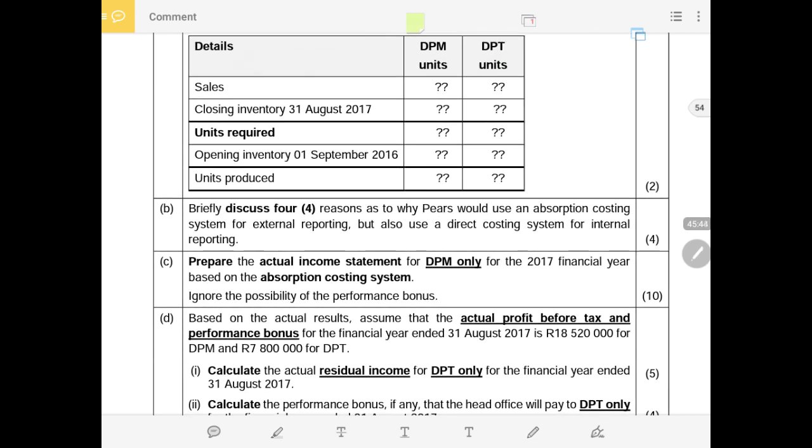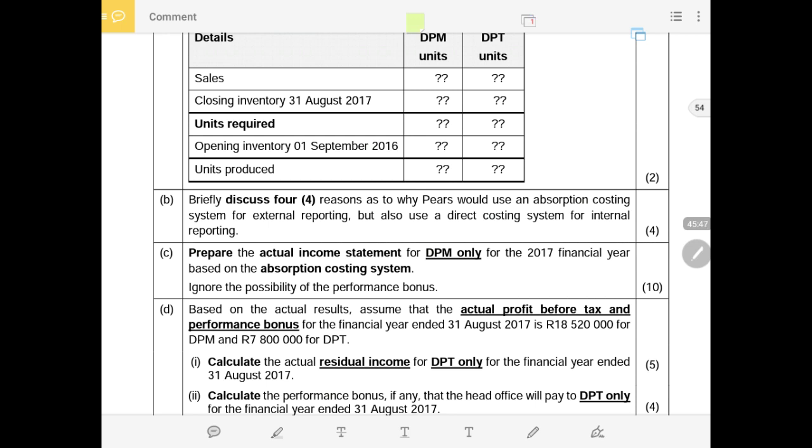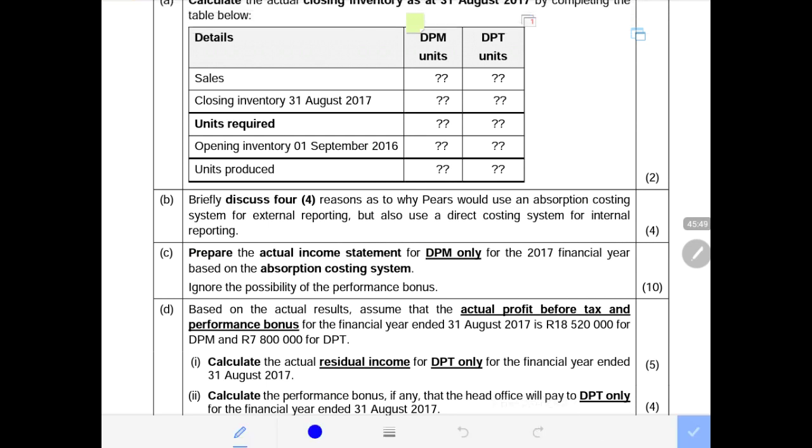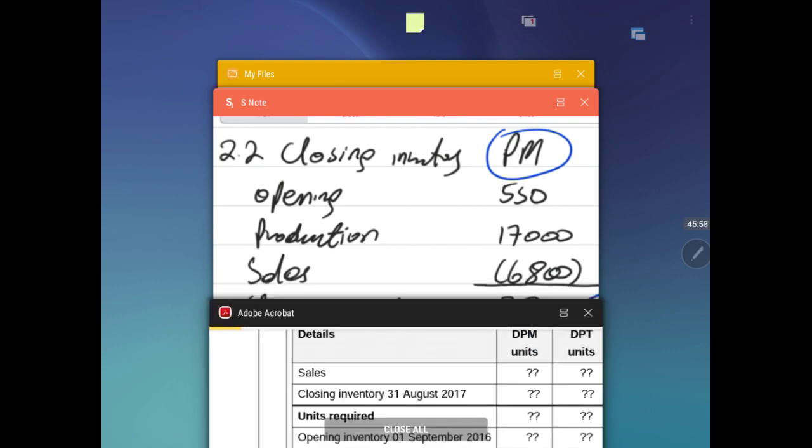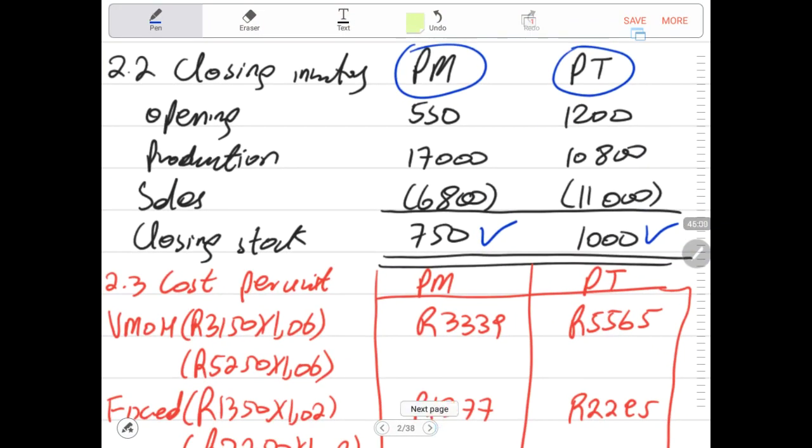Please look at that theory, just very straightforward. Number C, we are required to prepare the actual income statement for 2017. It is very easy to do this income statement for 2017 because we do have all the figures that we need.